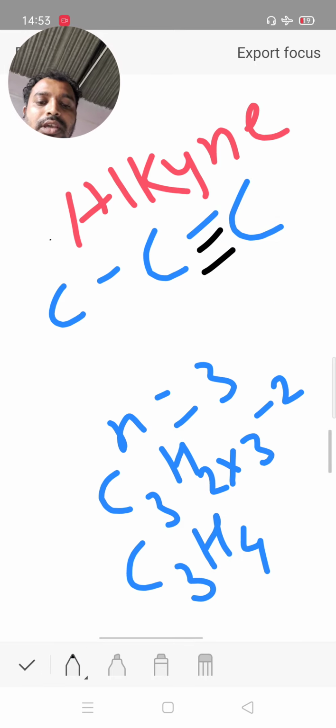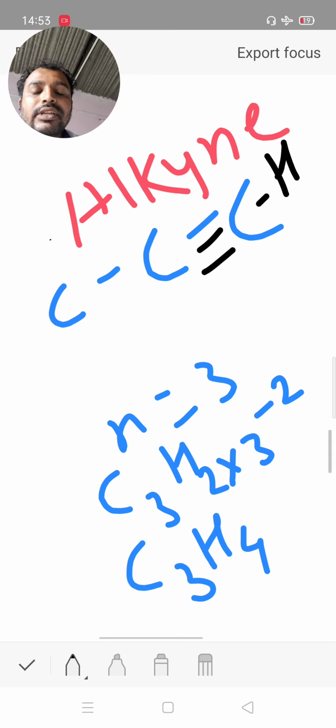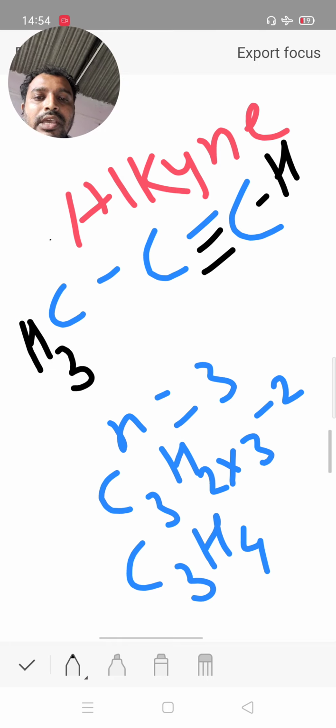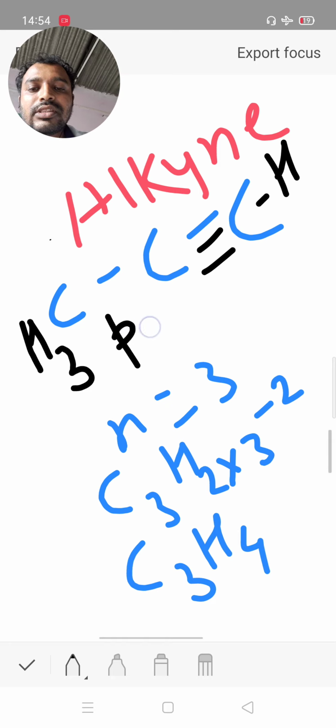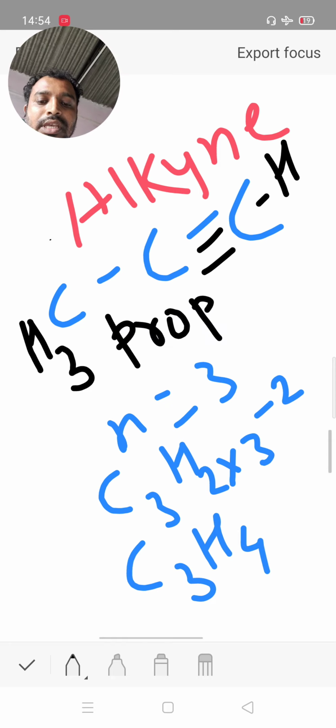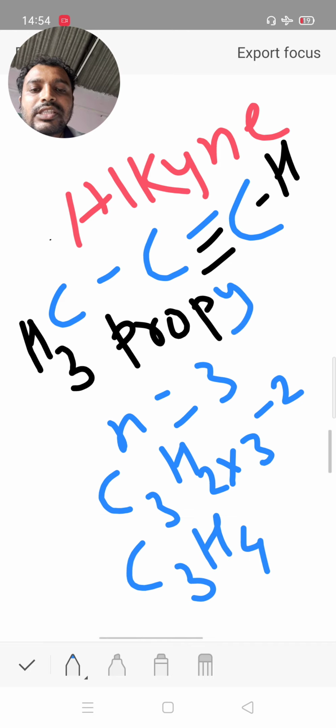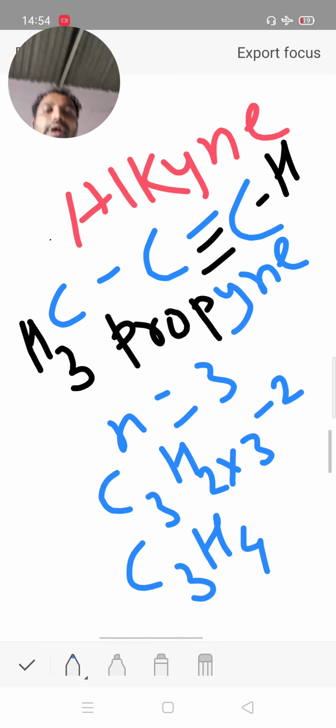Carbon valency is 4. At the middle carbon, 1, 2, 3, 4 completed with no hydrogen, and the last terminal carbon has 3 hydrogen, 3 plus 1. All valencies are completed, with 3 carbon and 4 hydrogen. There are a total of 3 carbon, which means propane, but due to the triple bond, ane is substituted with yne, so its name is propyne. It is the structure of alkynes: ethyne, propyne, butyne. Butyne has 4 carbon, pentyne has 5 carbon.